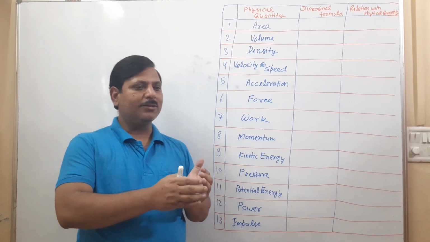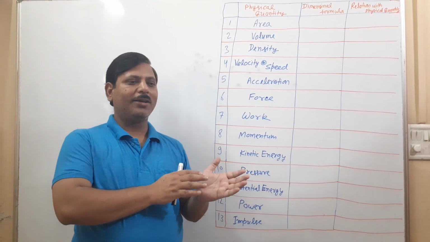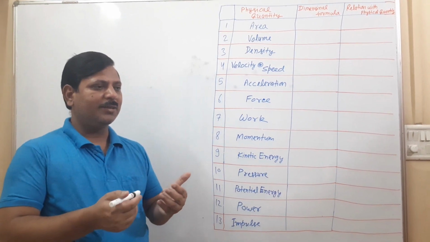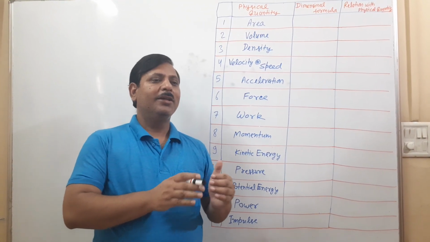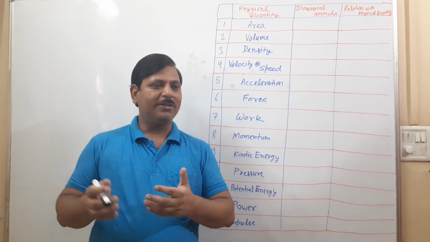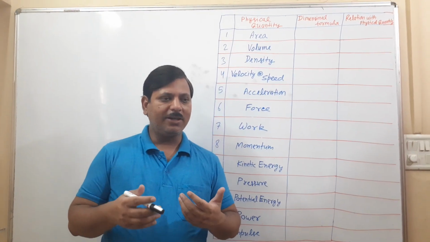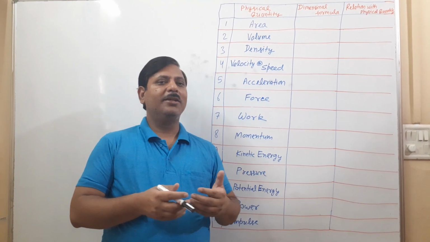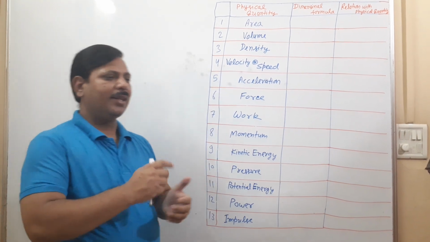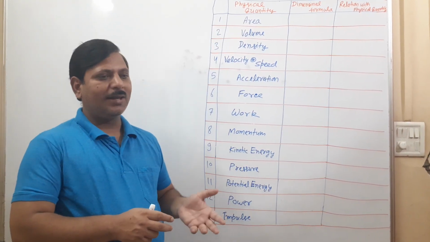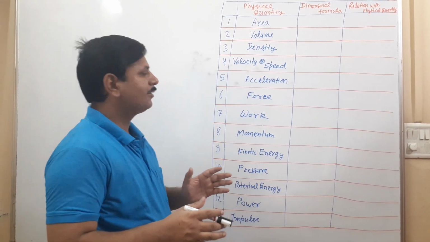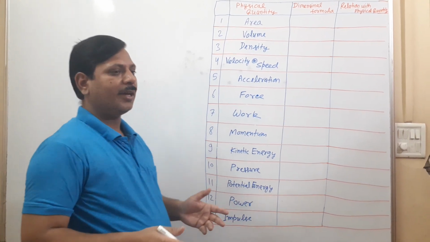So any derived formula can be written in terms of fundamental units. If we represent fundamental units by specific symbols, the unit of length is written by L, mass by M, time by T, and in the same way temperature K and electric current I. So if you write any derived formula in terms of L, M, T, I, A, these are called dimension formulas. I am going to write some dimension formulas here.